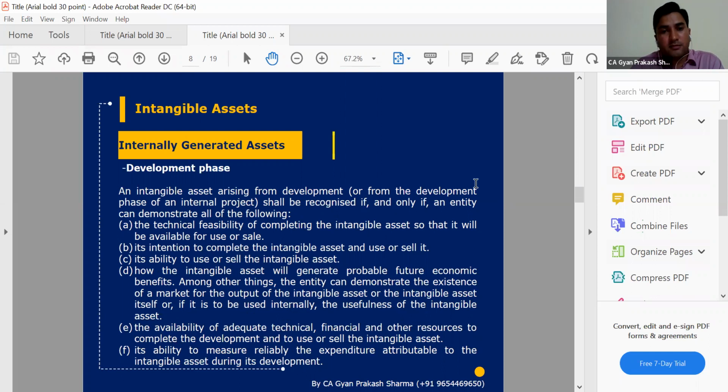any expenditure, any amount which we have incurred during the development phase, will be a part of intangible assets. So we need to consider that in our intangible asset costing. Because we can easily identify and sell that prototype model, that R&D study, that will be our intangible asset.